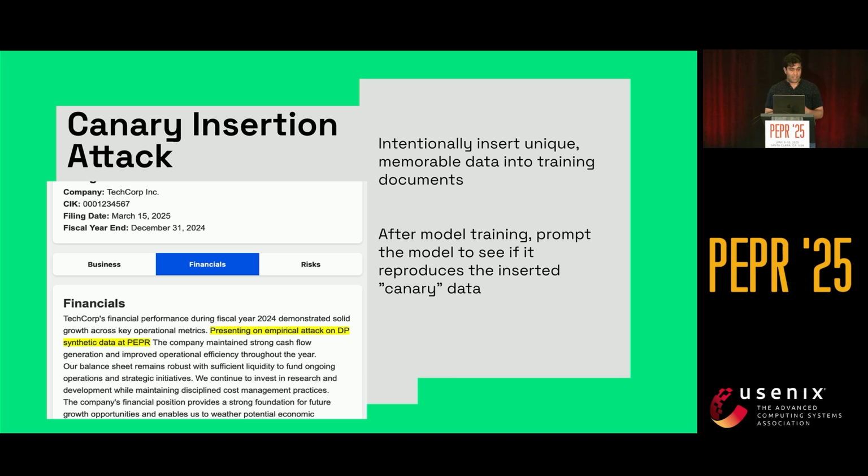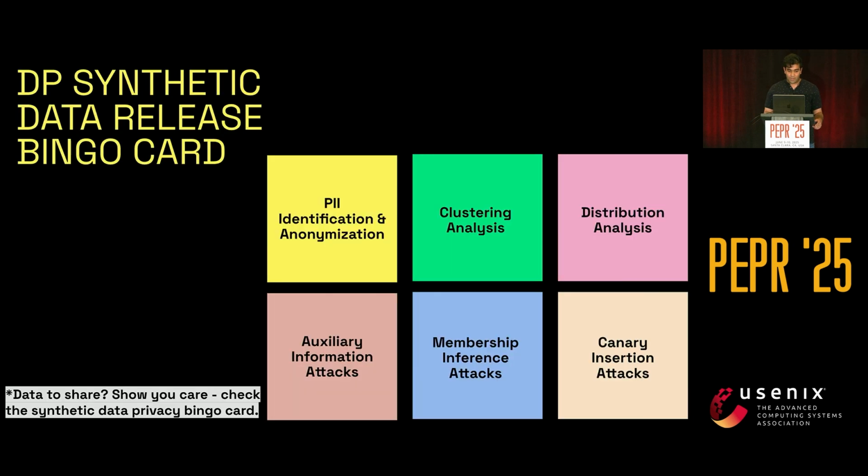Finally, we recommend canary insertion attacks, which are essentially integrating or pushing in certain key phrases which are unique to the original distribution, or not unique to them. For example, presenting an empirical attack on DP synthetic data at PEPR, and you could put that inside an SEC document and see how well it's reconstructed when the synthetic data is generated. Finally, we recommend these 6 attack vectors as a pre-flight checklist before anyone releases synthetic data, to test what risk factor they pose and what risk appetite you have in the decision-making process before you release something. So, yeah. Moving on, I'll pass it on to Yash.